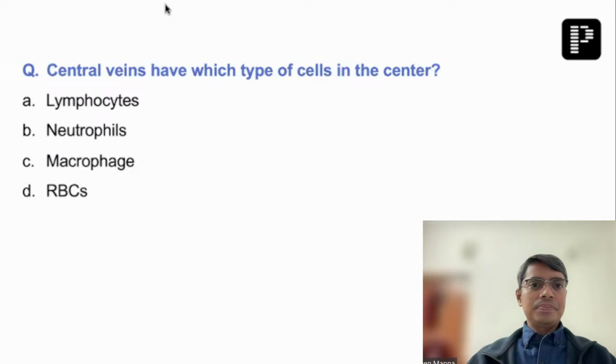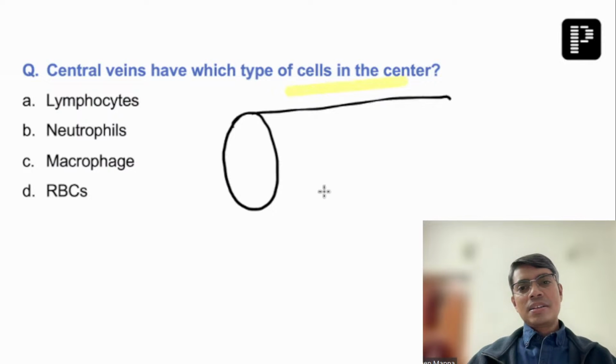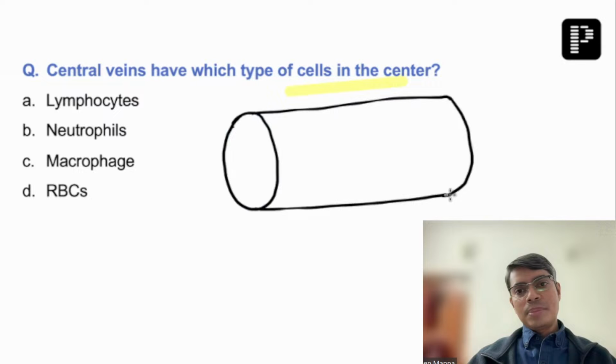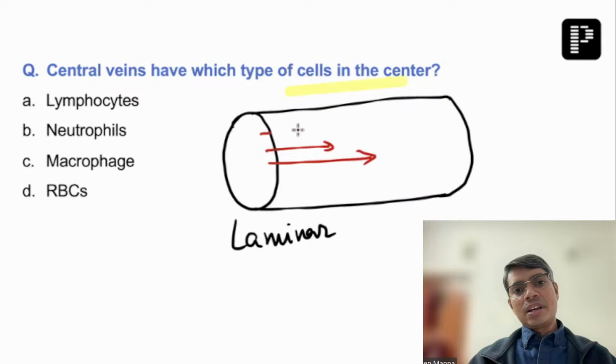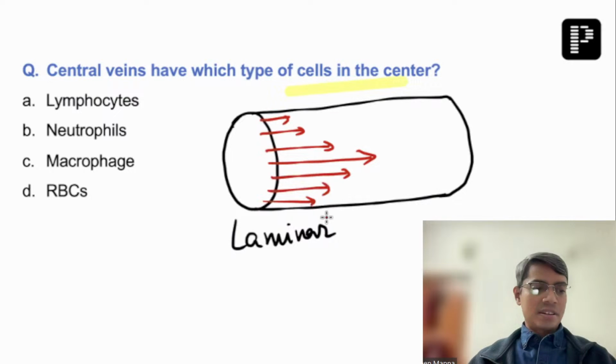So this was another question according to recall, that central vein have which type of cell in the center. Now this is a topic which is not discussed in LRR or not even the rapid revision also, but similar topic we have discussed. Like for example, in the blood vessels, you know that there are two kinds of blood flow. One is the laminar blood flow and one is the turbulent blood flow. So when in the large vessel the laminar blood flow is going on, you know that the velocity of the blood flow is maximum at the center and slower towards the periphery of the blood vessels.